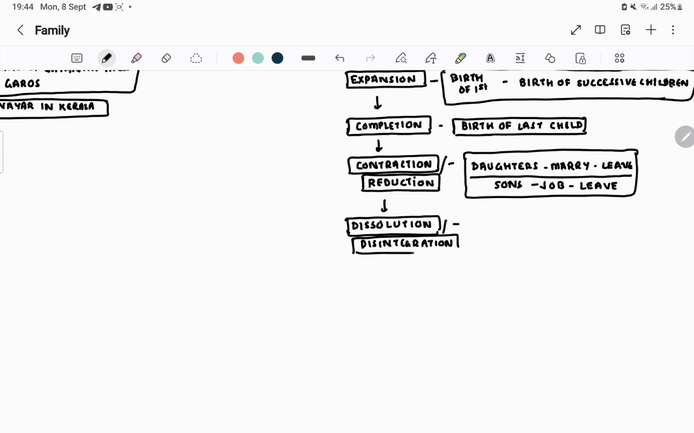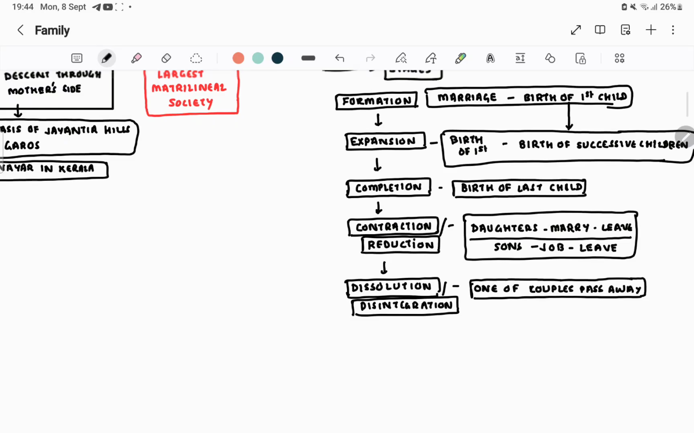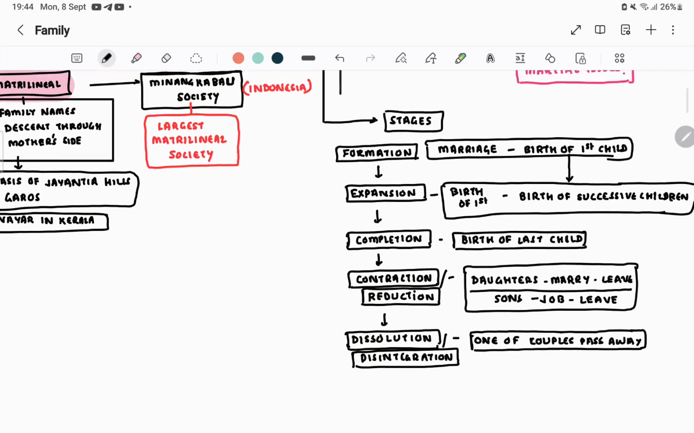Disintegration or dissolution phase, where one of the parental couples passes away. And after dissolution, usually after the death of the last survivor, there is a phase of extinction. When the last survivor of the family dies, there is a phase of extinction also, but usually up to dissolution there is discussion.